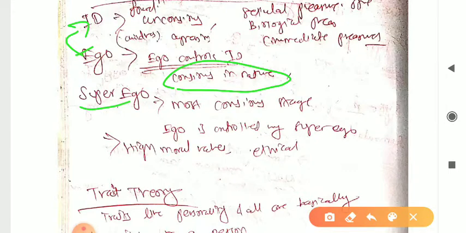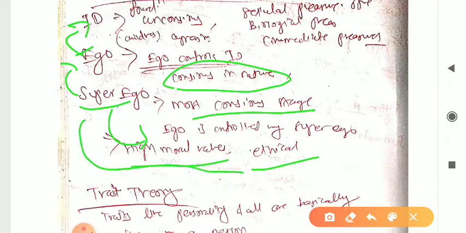Super ego, most conscious states, ego is controlled by it. If ego goes out of control, then super ego will control, right? High moral value, who is having high moral value? Super ego. Ethical, who is? That is super ego. This is conscious in nature. That means ego will try to avoid ID natures, right? And if ego is out of control, then super ego will be there. So these are the 3 terms.